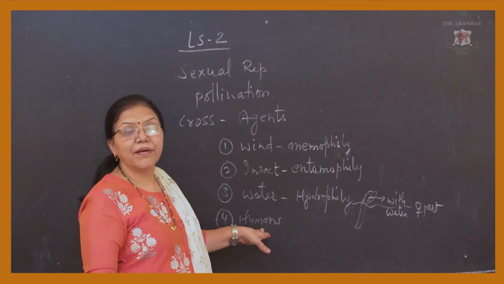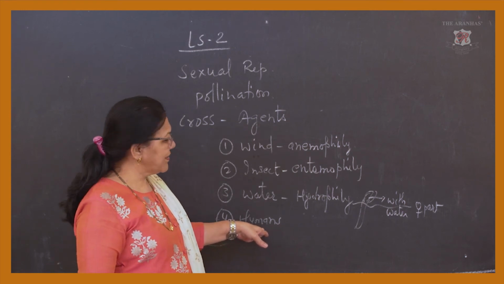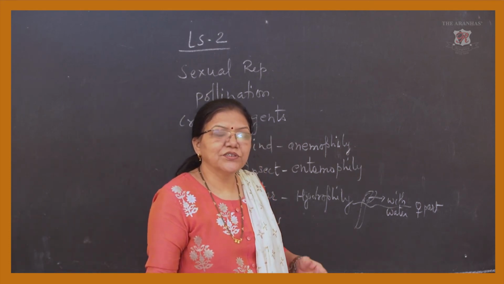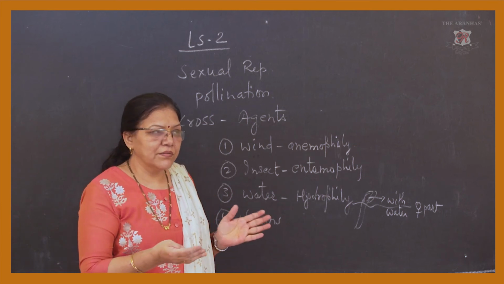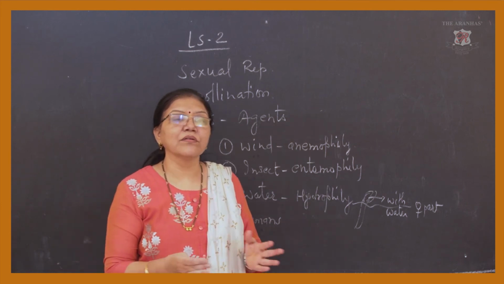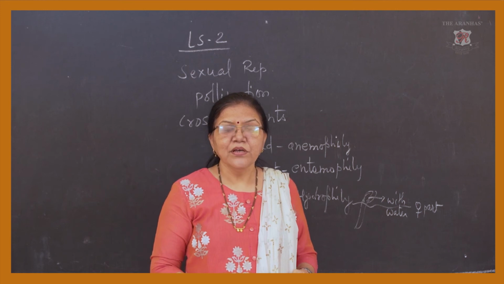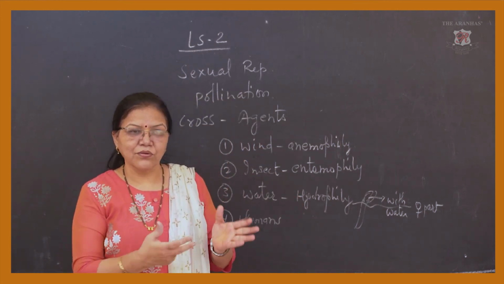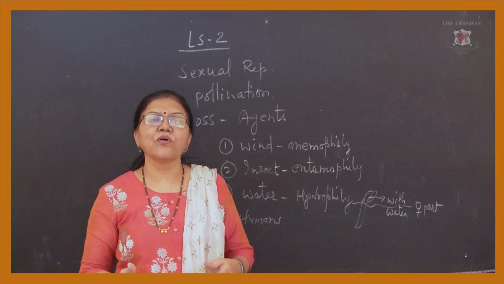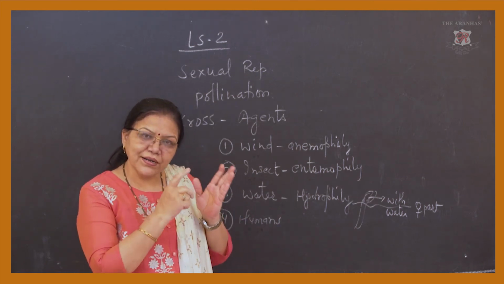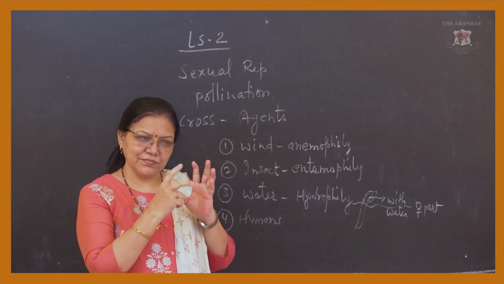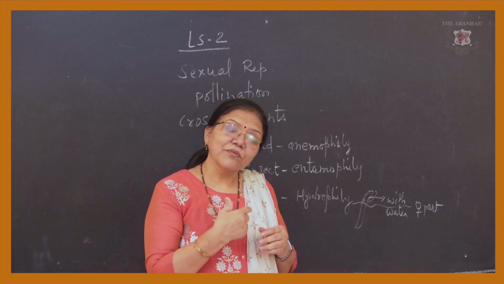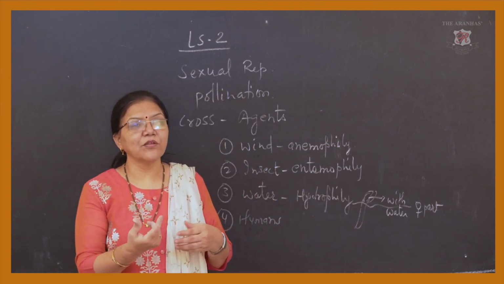Then artificial pollination. This is generally done by human beings. Now what is exactly artificial pollination? Artificial pollination is generally done when the male part and the female part do not grow at the same time. So if in any case the male part has grown enough but the female part is not ready, we cover that male part with some hindrance or some plastic bag, so that the cross-pollination or self-pollination